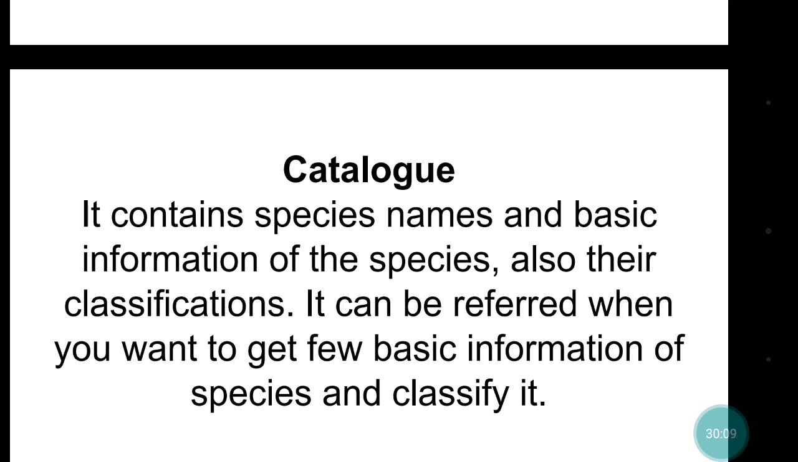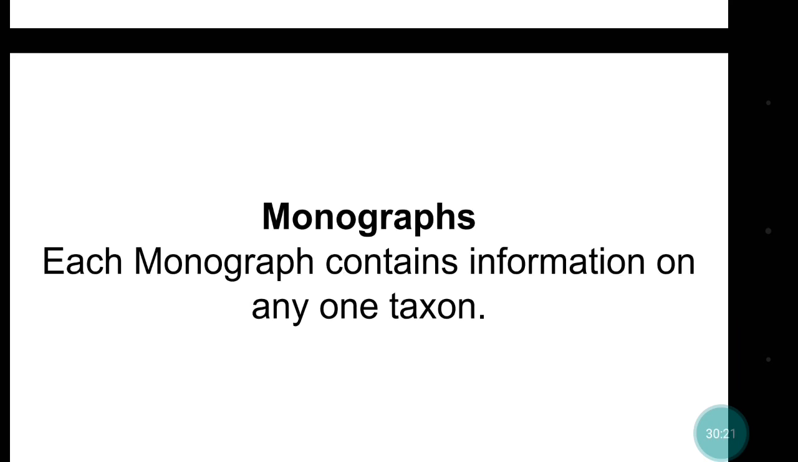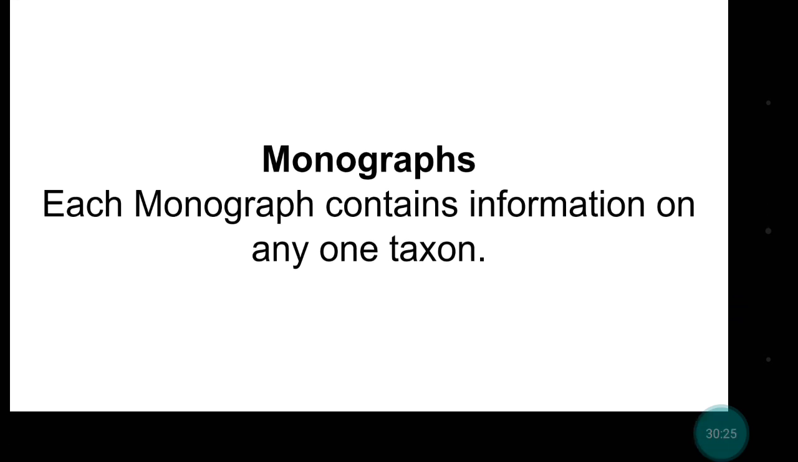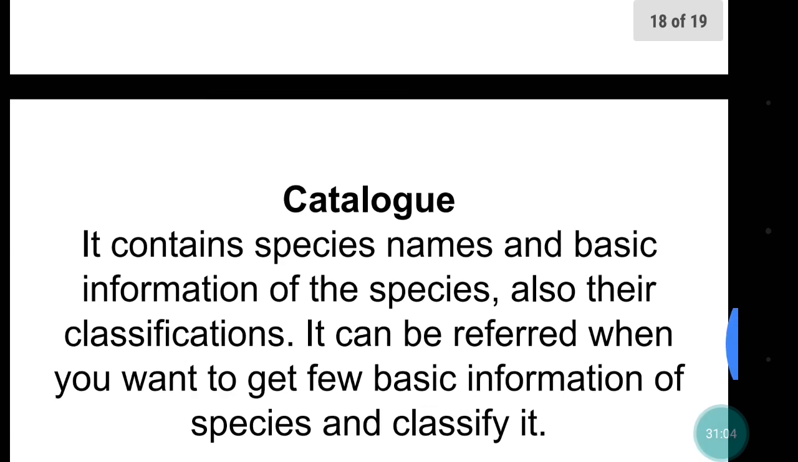Also their classification, that is taxonomic classification. It can be referred when you want to get a few basic pieces of information about the species, and also you might be able to classify it. What is a monograph? A monograph contains information of any one taxon. Like if it is a species, then that species will be mentioned there, or a class, or a particular order will be mentioned there. Monograph means single, about a single order, a single class. Each monograph, there will be different monographs, in one of which a particular order is mentioned and in another a different order. In this way we can also take its reference in identifying a particular organism.